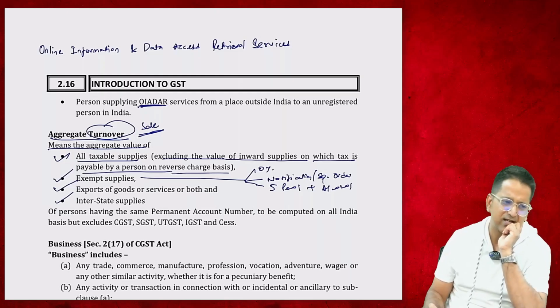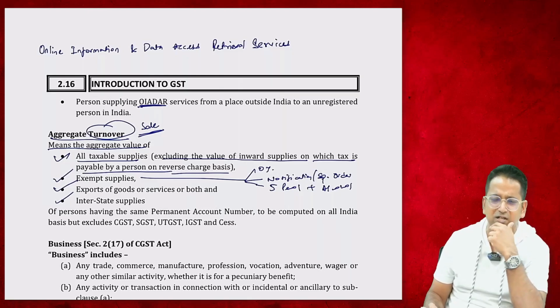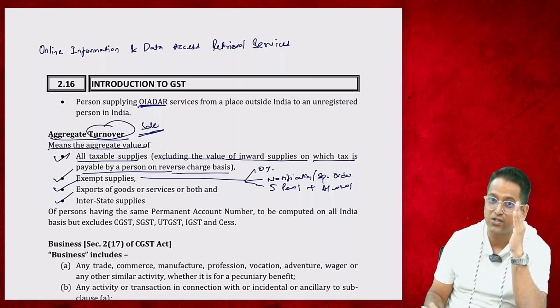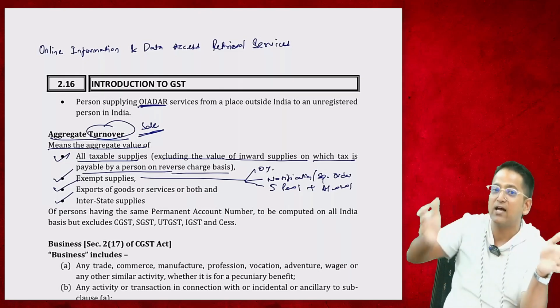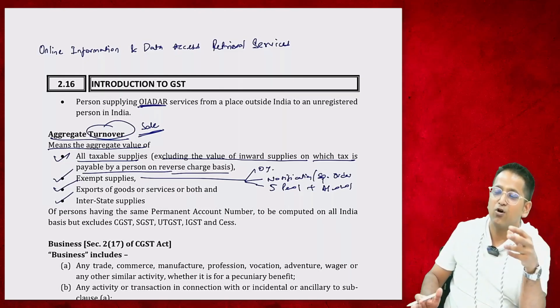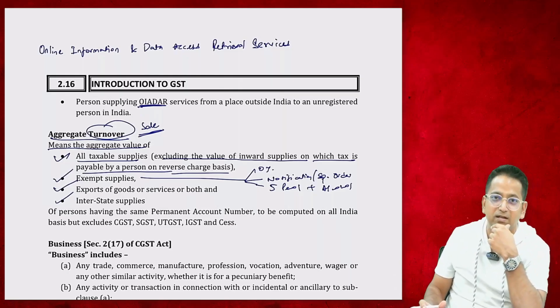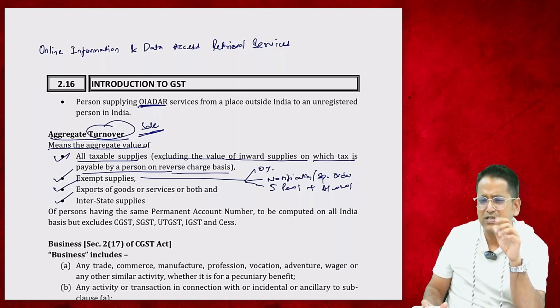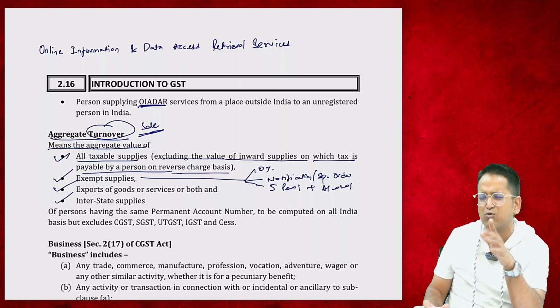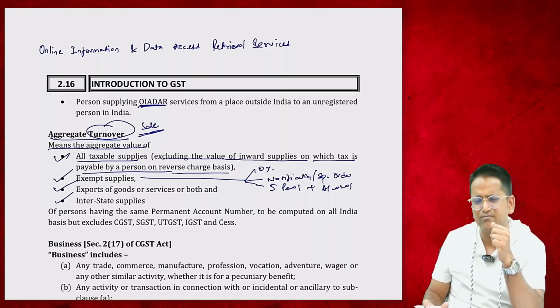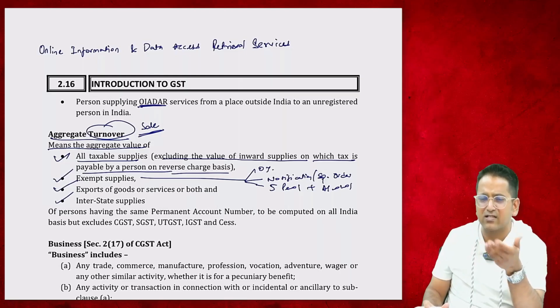The petrol pump owners, they sell petrol of many crore rupees. So their aggregate turnover goes up. The lubricant is subject to GST. It is taxable supply. It's little bit like 4-5 lakhs rupees per year, but they have to get GST registration because their aggregate turnover is higher than the limit. Right, there is some taxable supply, little bit of taxable supply is there. Now a petrol pump owner sells petrol of 50 crore rupees and lubricant of 1 lakh rupees. Will he have to get GST registration? Yes, he has to. Because turnover is more than the limit. And there is some taxable supply.